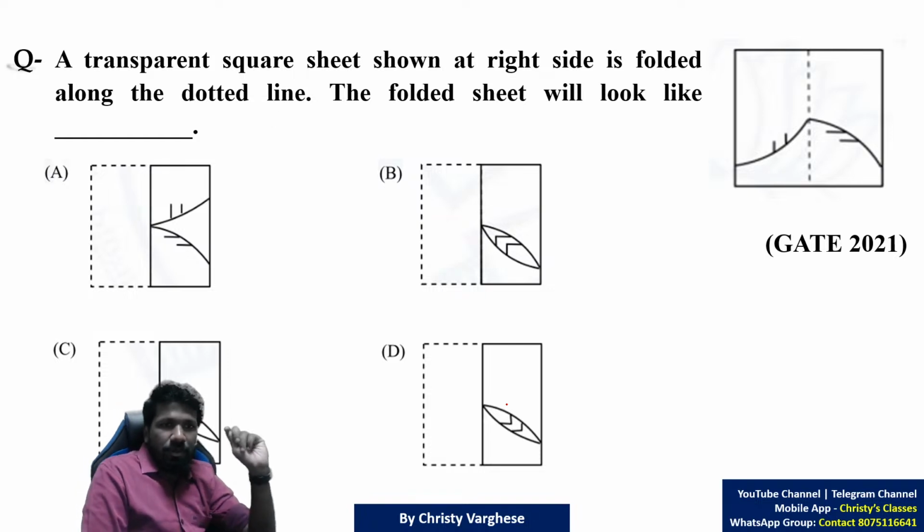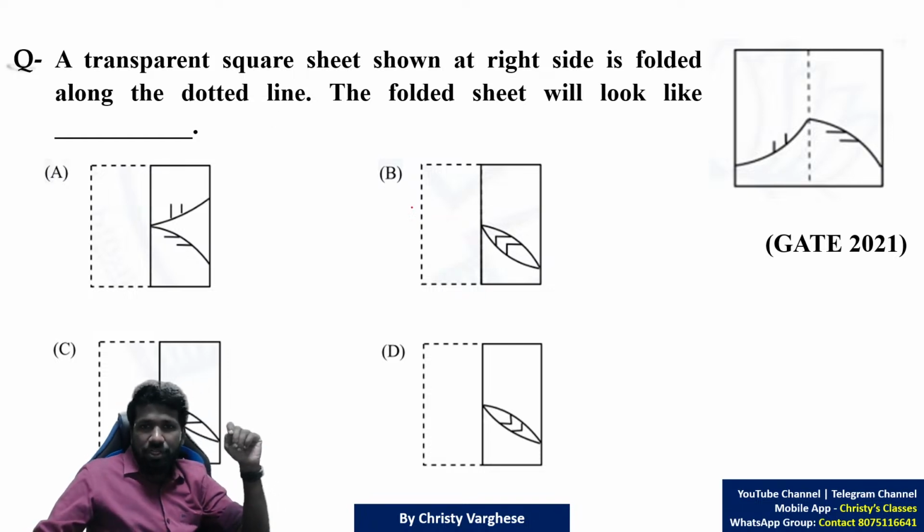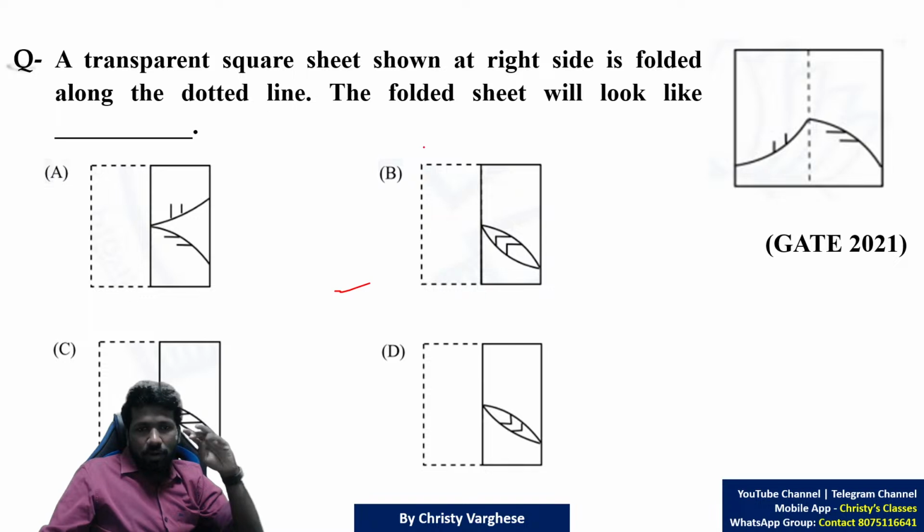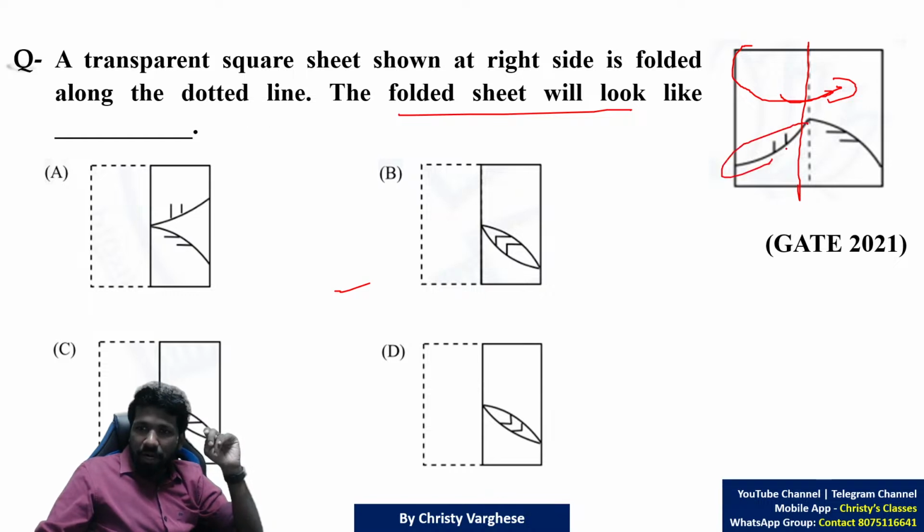So it's a very simple question. A transparent square sheet shown at the right side is folded along a dotted line. The folded sheet will look like what? If you look at it, you fold this, like here you are cutting it and folding it, then this part will come here like this now, and this line will flip.